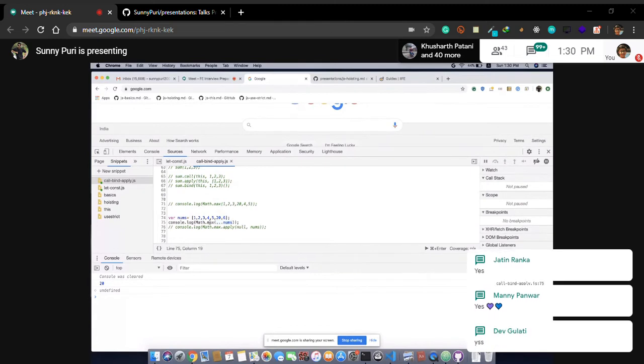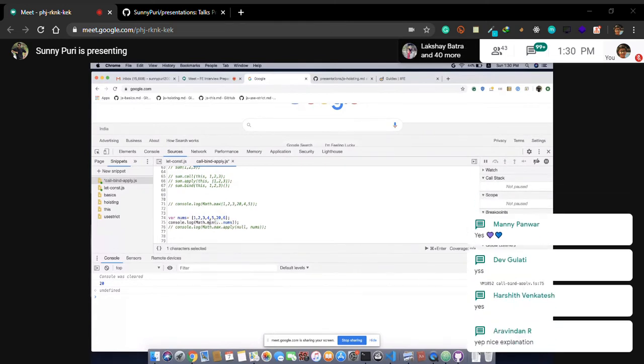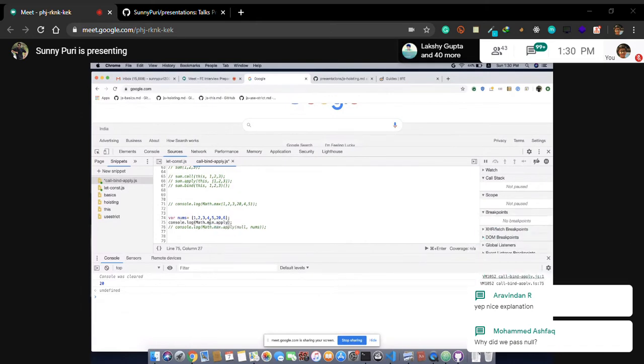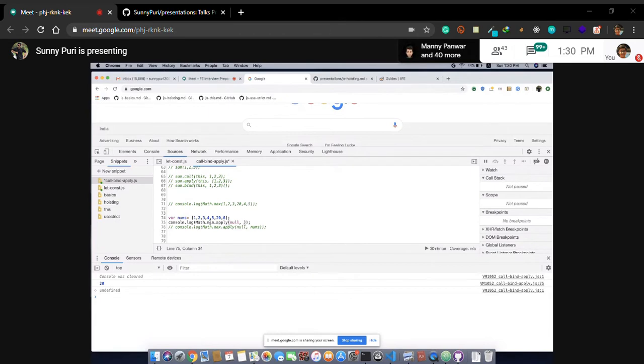Same thing. If you want, you can use min.apply. See, we need to pass something. Try to understand, we need to pass something. Pass anything, this will point to this. Yes, it is minimum. We need to pass something, guys. Don't worry. Why are we passing null? I need to pass something. That's why I'm passing null.